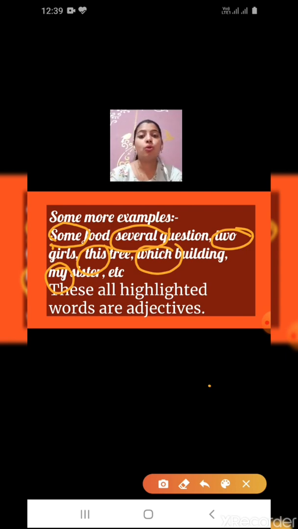These are also adjectives. Now we don't have to use only examples like he is a rich boy and he is a polite boy. We are not supposed to use only these types of examples. Some more words we can also use, like some, several, two, this, which, my. These are also adjectives. Understood, children? Shall we move on?